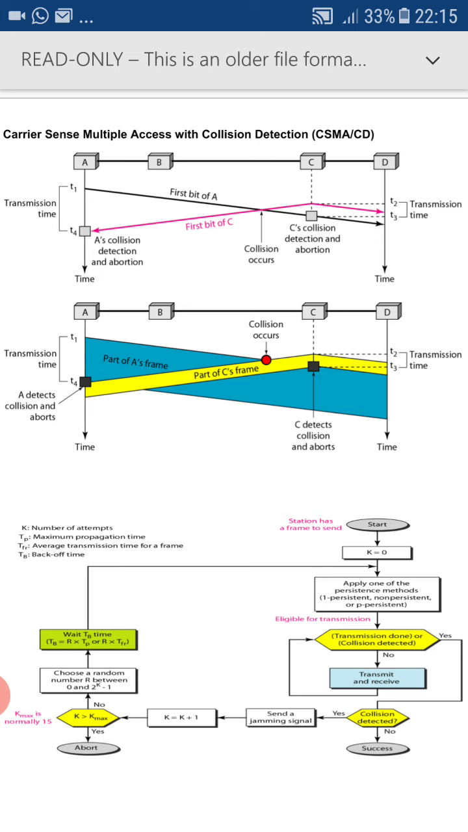But still node A continues its transmission because A did not receive the jamming signal yet. After some time period of delay, that is at time t4, A will receive the jamming signal from C, and at time t4, A also aborts its transmission. After that, both A and C can wait for some random amount of time and they can sense the medium. If the medium is idle, they can transmit the data immediately. This is the procedure of CSMA/CD.